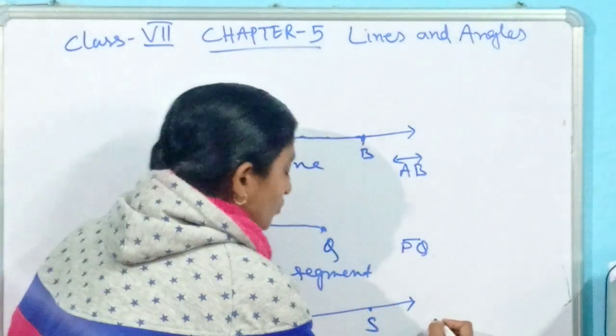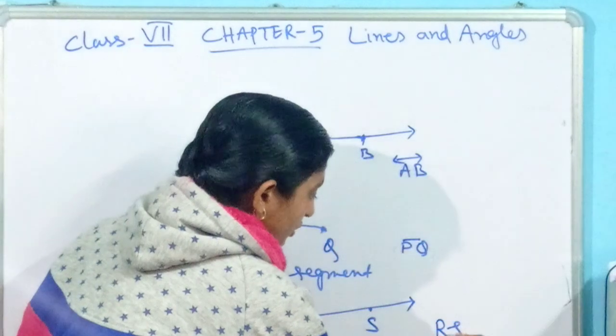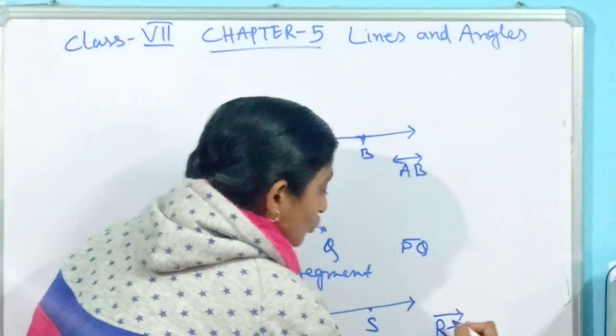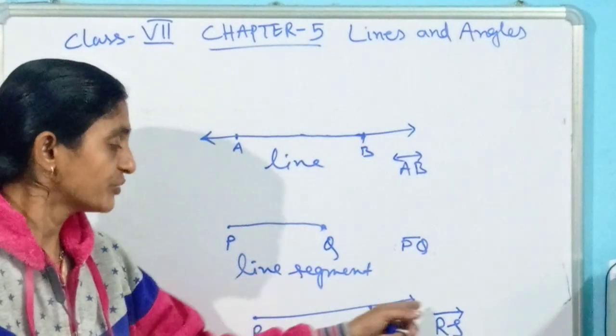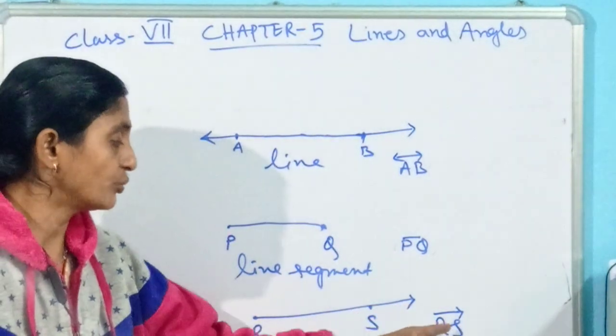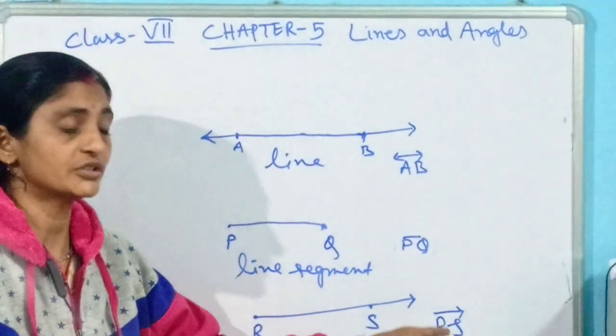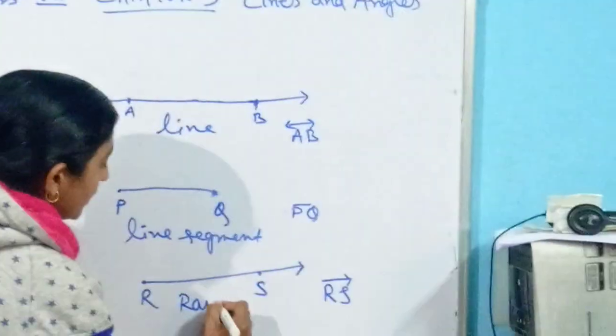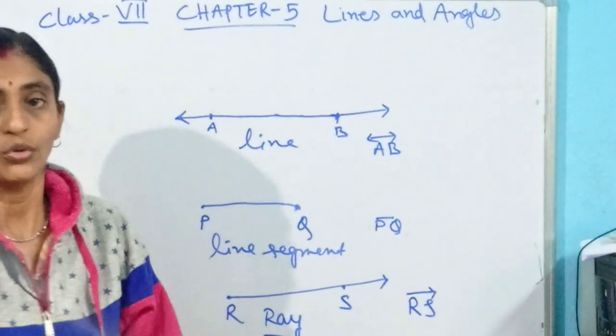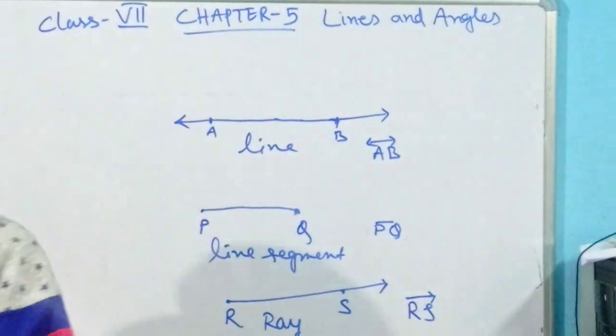So what will be the symbol to present this one? Here we have the name RS and its symbol will be like that. And towards which direction is it extended? Based on where that arrow is, we will put the arrow on this symbol of the ray. Its name is ray. Now, what are the uses of these things?